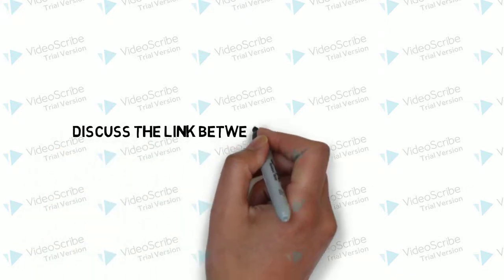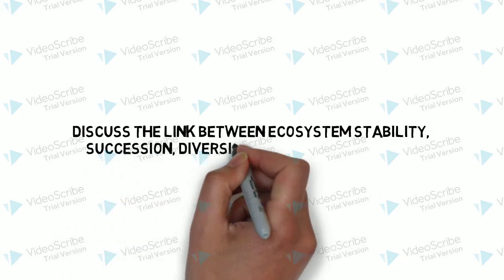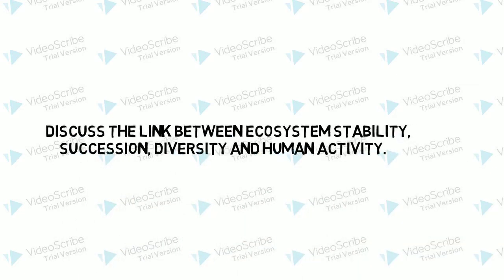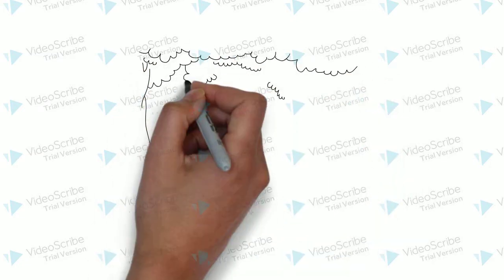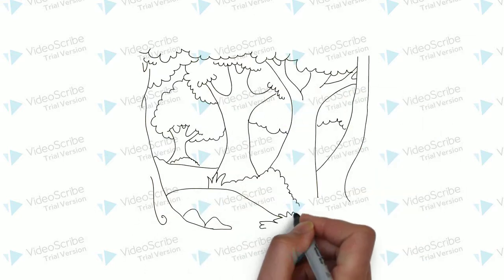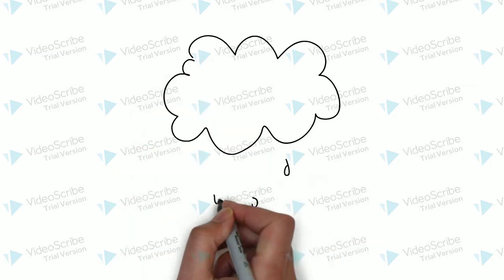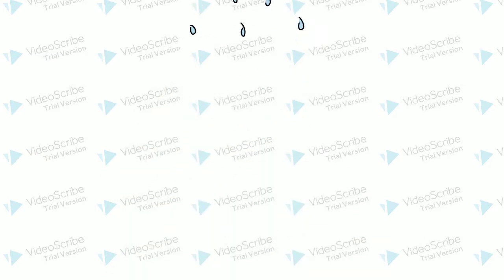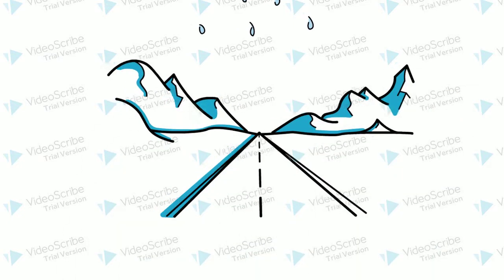The question I will be answering in this video is: discuss the link between ecosystem stability, succession, diversity, and human activity. Ecosystem stability is a description of the dynamic properties of an ecosystem. Over a period of time, an ecosystem should maintain relative stability, even when faced with disturbances. If a stress is introduced into the ecosystem, for example a flash flood or the building of a road, the ecosystem should be able to recover quickly.